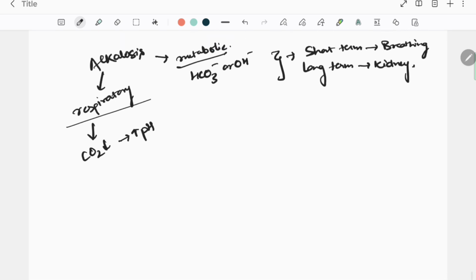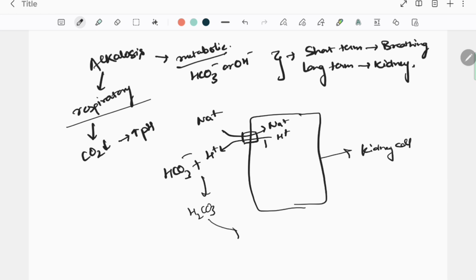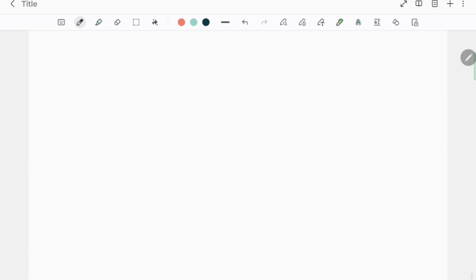You do not need to remember how it does that, but in a simple scenario, for example, this is our kidney cell. There is an exchange that takes place between sodium from outside to inside and proton from inside to outside, so that it can bind to the HCO3 negative and create H2CO3. Now this H2CO3 can be released through the H2O and carbon dioxide pathway that we have already discussed. Okay, you do not need to remember all of this for your IIT JAM preparation or any other exam preparation, but you must know about it.